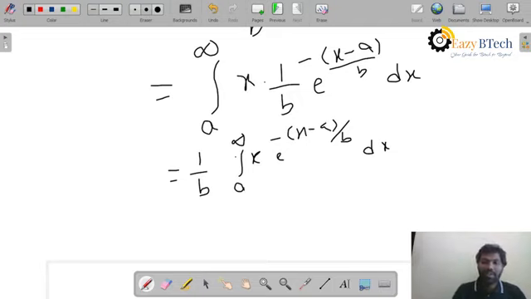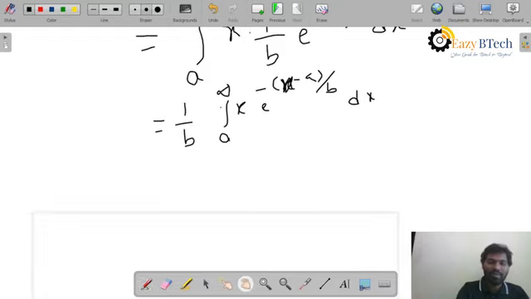Now I have to do this integration. I will use the UV rule: first function into integration of the second function. So the first function is x into, or else I will do one thing.